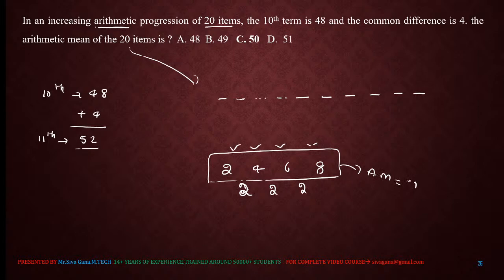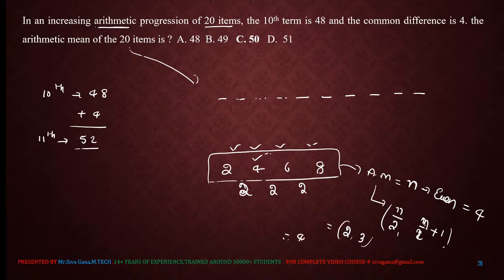Let us say the number of terms is n. If the number of terms is even, then the arithmetic mean is nothing but the average of the n by 2 th term and the n by 2 plus 1 th term. So n is how much? 4 here, the number of terms. 4 by 2 is the second term, and 4 by 2 plus 1 is the third term. The second term is 4 and the third term is 6. Their average is 5. The answer for this question is 5.